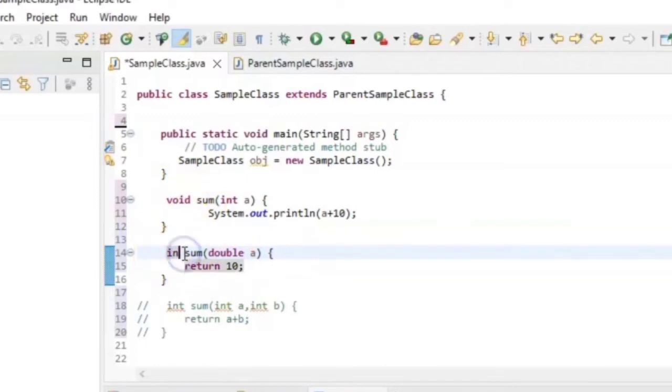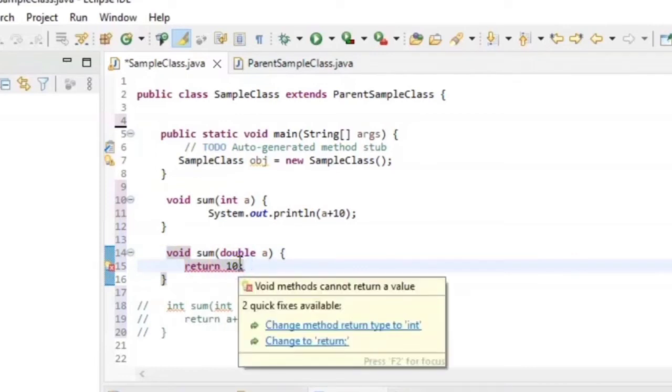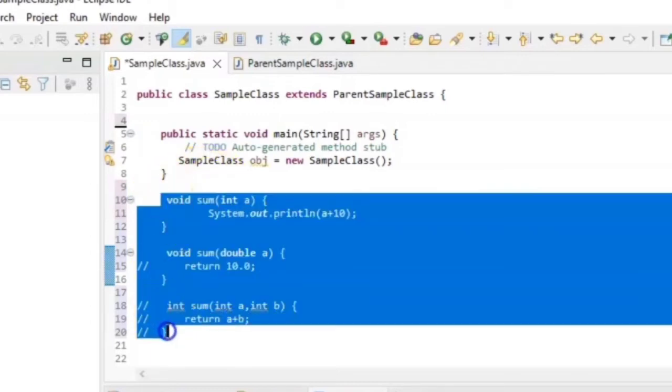Now if we do the same with void, it is giving me an error because it should be 10.0. Okay, sorry, we don't need any return statement there because we are not returning anything. So you can see this is overloading.